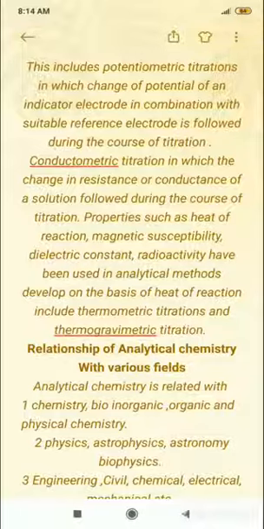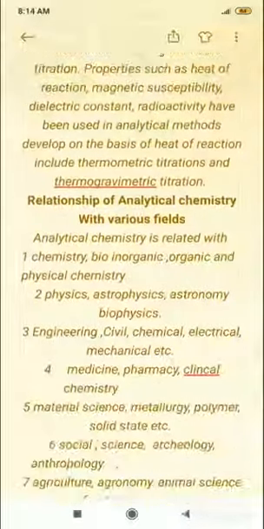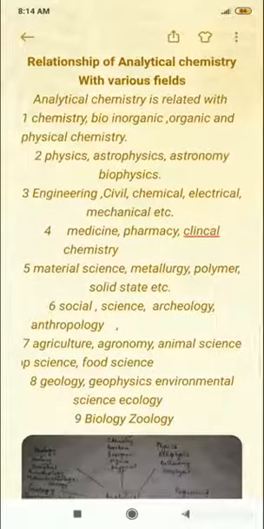Even there is an analytical tool developed on the basis of heat of reaction. They are thermometric titration and thermogravimetric titration. This is all about